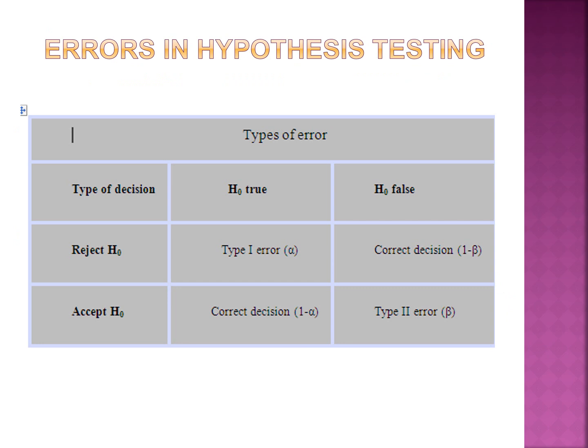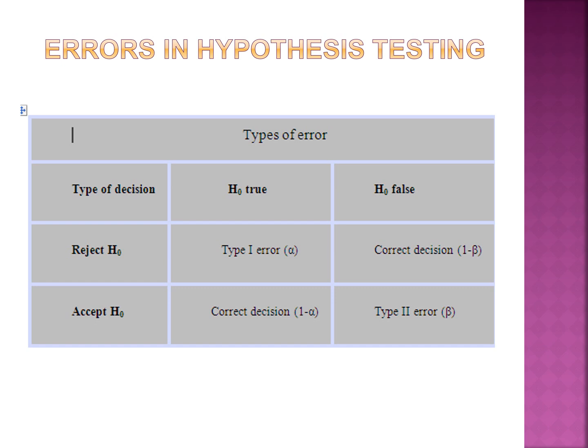And then there are two types of errors. This is also one of the concepts of hypothesis testing. One is type 1 error and the other is type 2 error. Type 1 error occurs when you reject H0, the null hypothesis, when H0 is true. The null hypothesis may be true in spite of the fact that you are rejecting it.